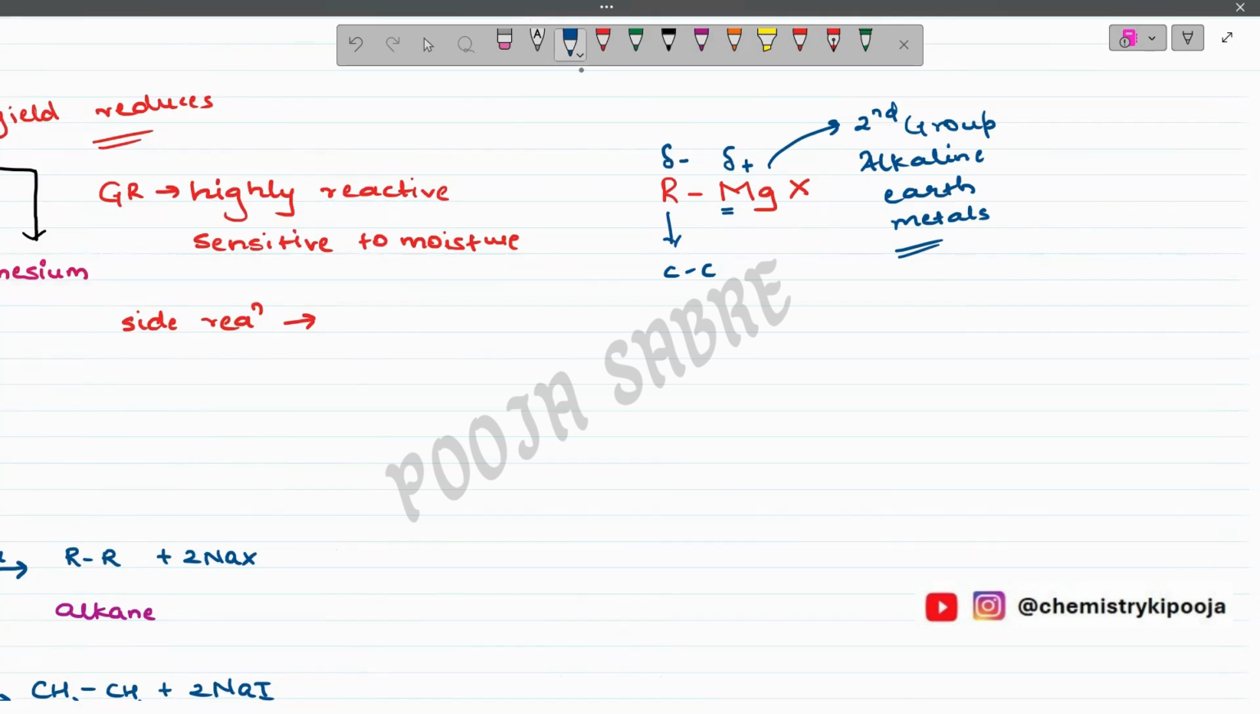And then we know that the halide is also a negatively charged species. Halides are nothing but halogens, and they belong to group 17. Group 17 elements are electronegative in nature.